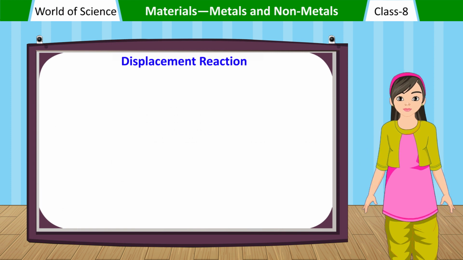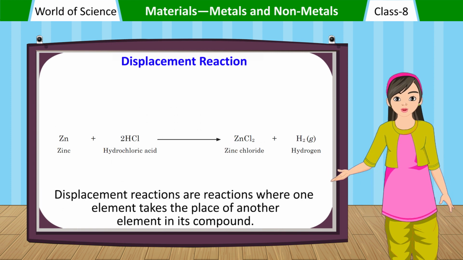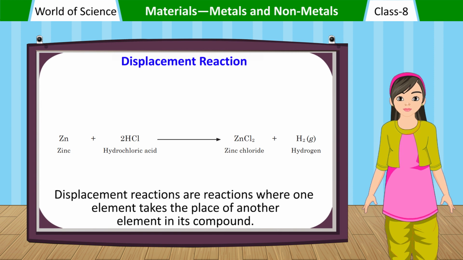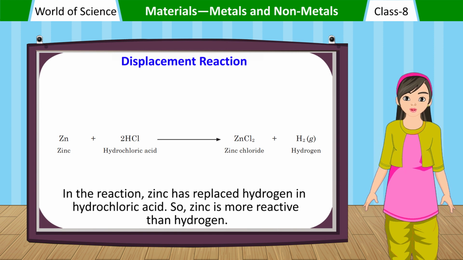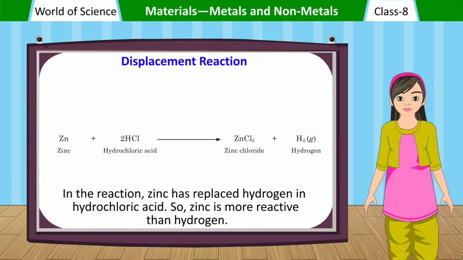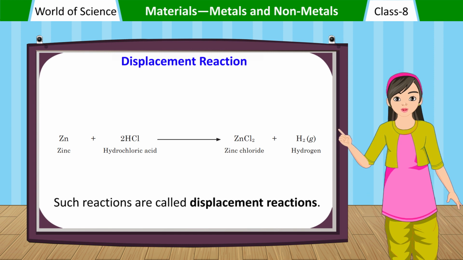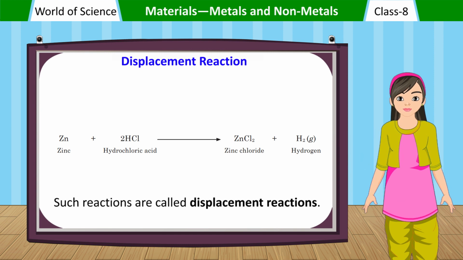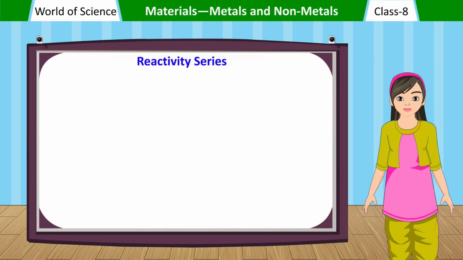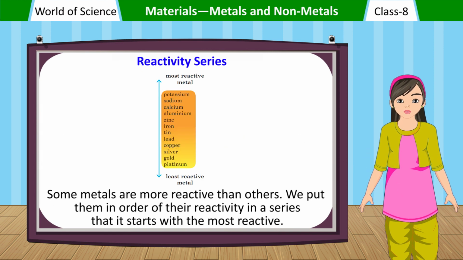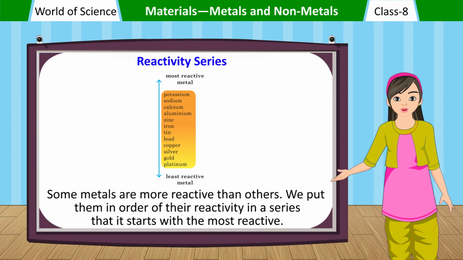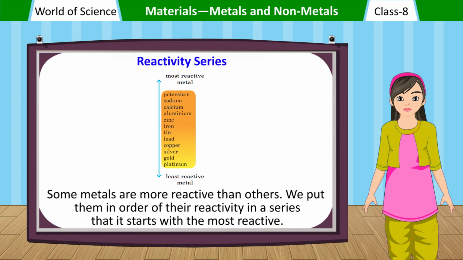Displacement reaction. Displacement reactions are reactions where one element takes the place of another element in its compound. In the reaction, zinc has replaced hydrogen in hydrochloric acid. So, zinc is more reactive than hydrogen. Such reactions are called displacement reactions. Reactivity series. Some metals are more reactive than others. We put them in order of their reactivity in a series that starts with the most reactive.